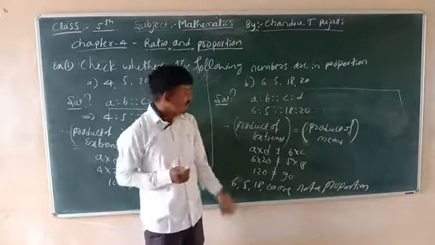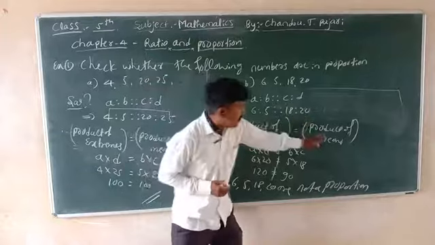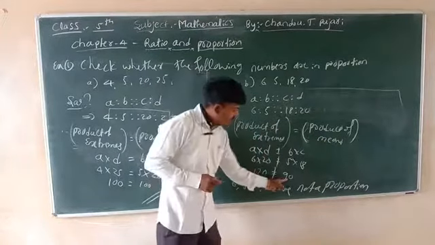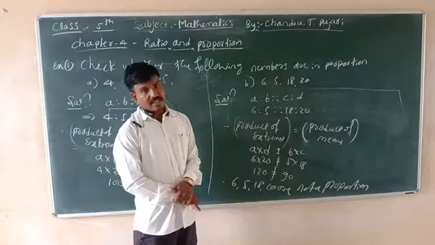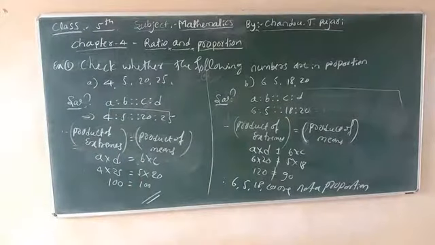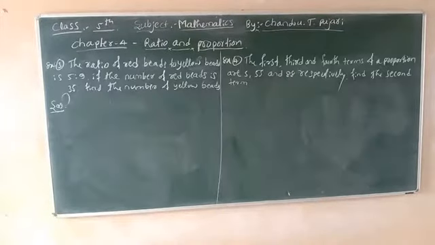Our condition is the product of extremes is equal to the product of means. But in this question, the product of extremes is not equal to the product of means. Got it? Okay. Next example. Okay, next question, the third one.